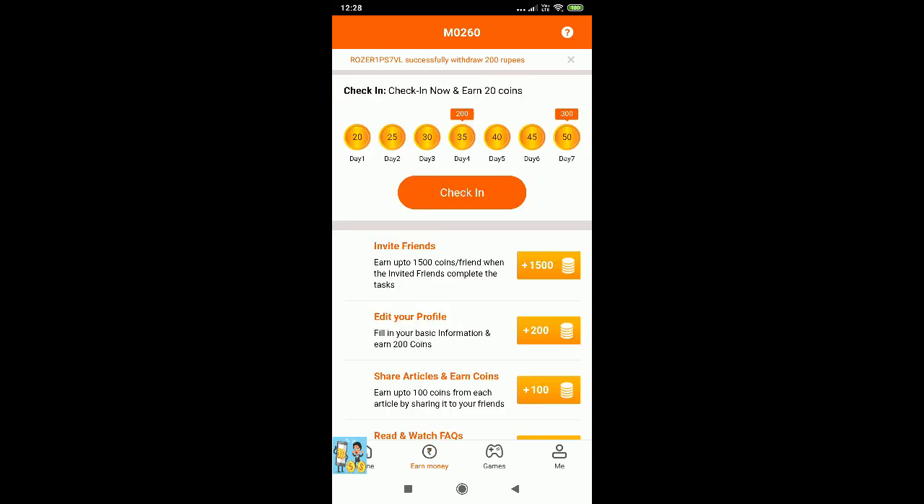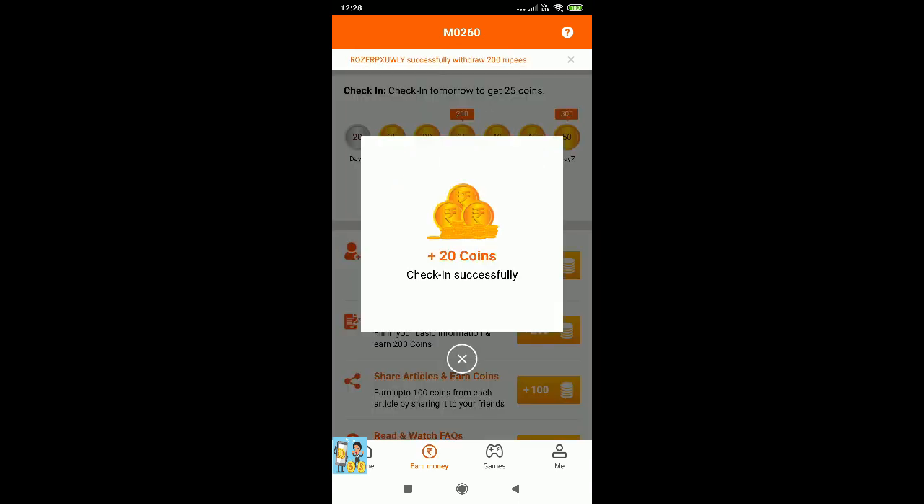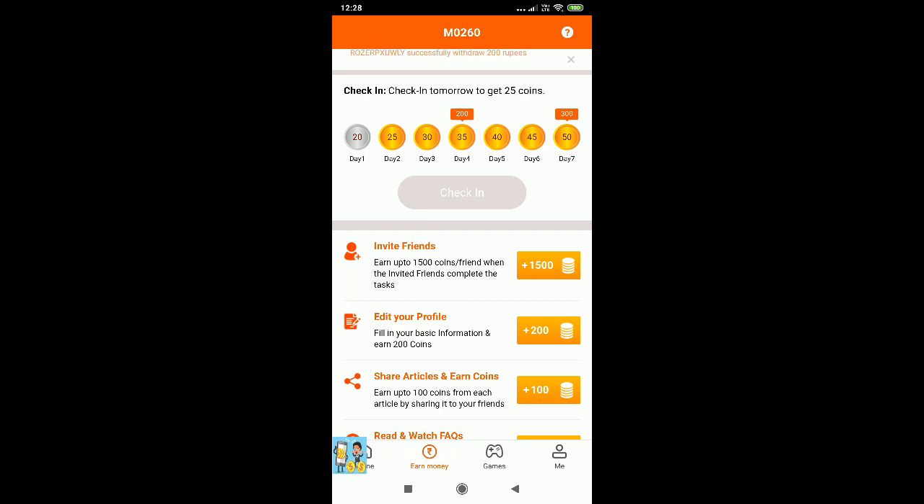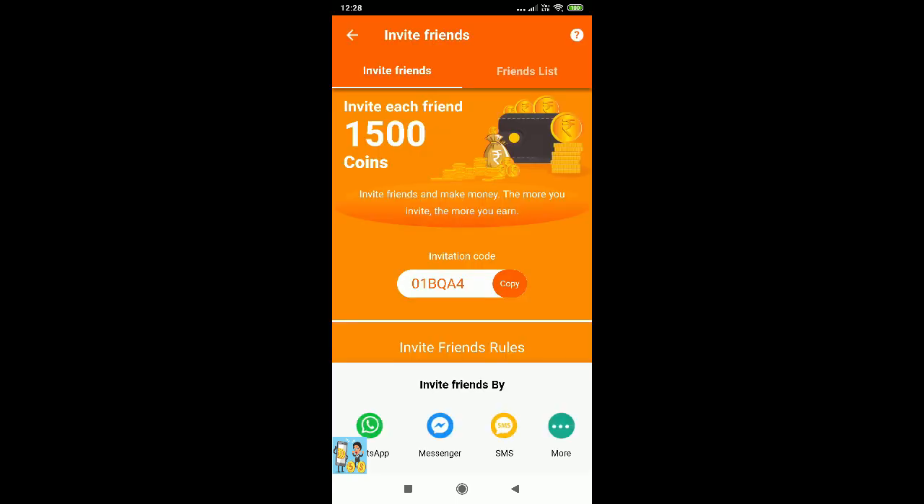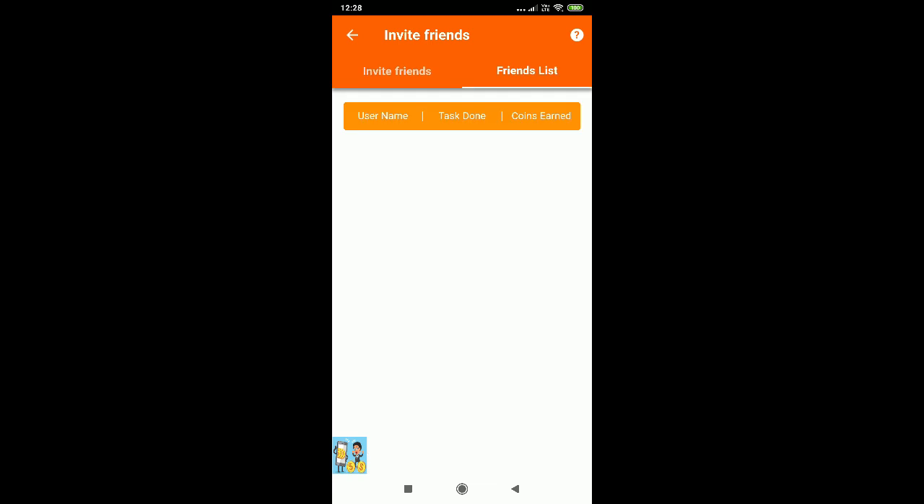So here comes the earn money section. You can daily check in to get 20 coins and invite friends. If you invite your friend, you get 1500 coins, and this is only when they add the invite code while signing up. And you can also check your friends list over here.